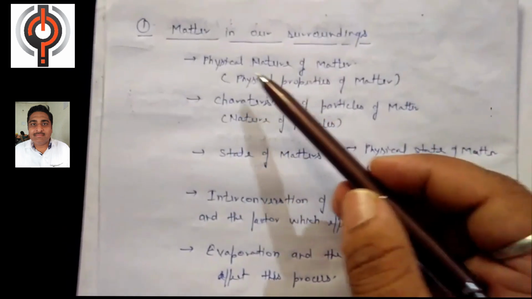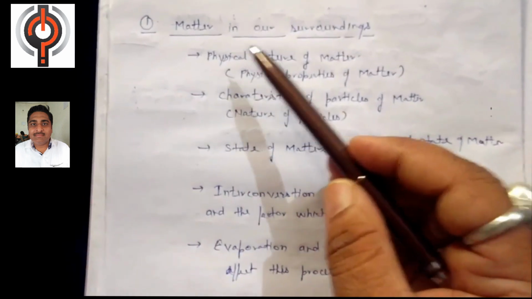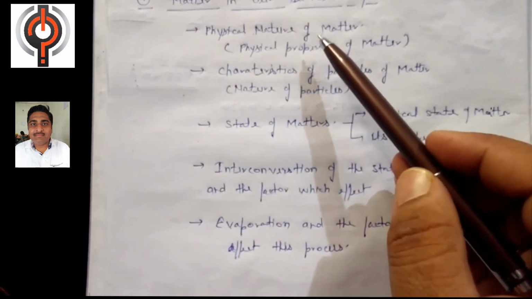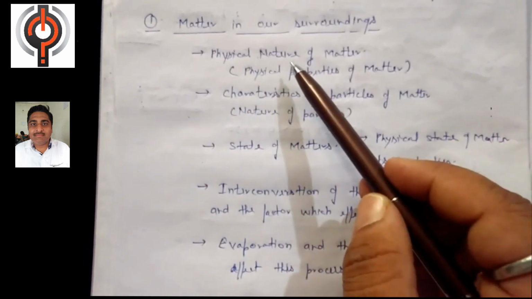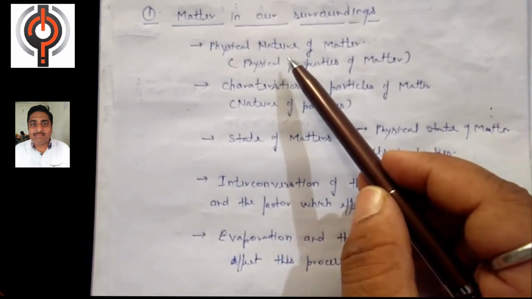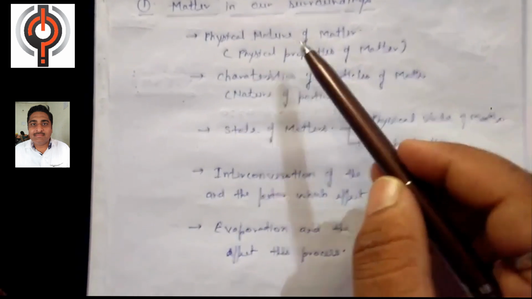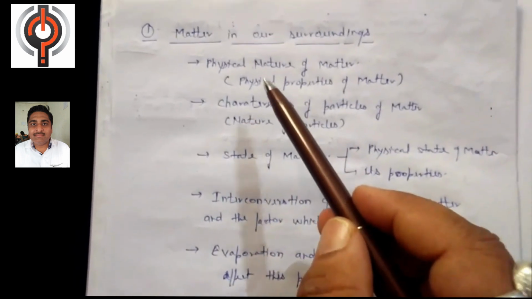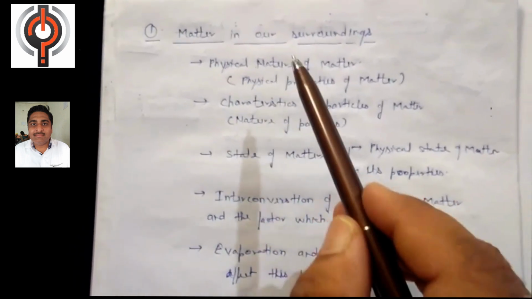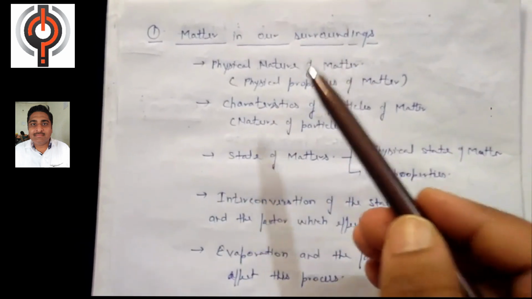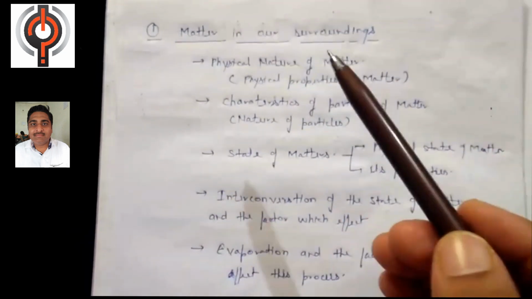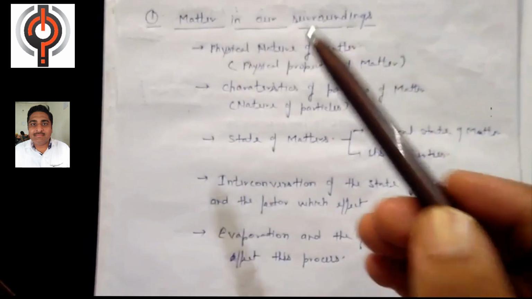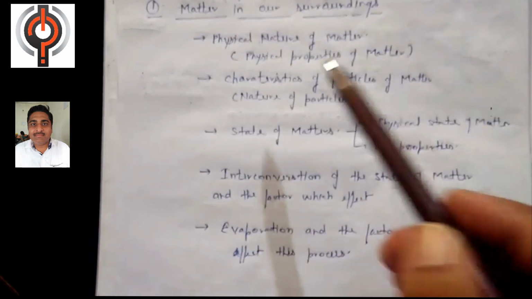तो पर्टिकुलर हम लोगों ने क्या देखा, हम लोगों ने देखा है कि जो आपका पहला चैप्टर होगा मैटर इन आवर सराउंडिंग, मैटर इन आवर सराउंडिंग में आपको पढ़ना है फिजिकल स्टेट ऑफ मैटर, ठीक है। मीन्स इन दिस टॉपिक वी विल डिसाइड व्हाट आर द फिजिकल स्टेट ऑफ मैटर अकॉर्डिंग टू द फिजिकल अपीयरेंस ऑफ मैटर। Matter is further classified into solid, liquid and gas, okay. Therefore, in this topic we will discuss the physical states of matter and their properties, how the solid is different from the liquid, and what are the properties responsible for making a difference between solid, liquid and gas, okay.